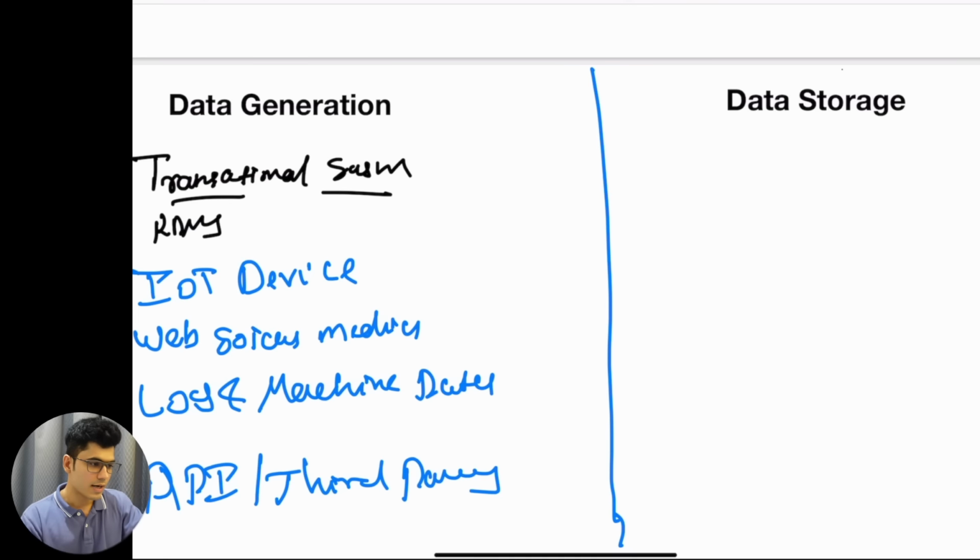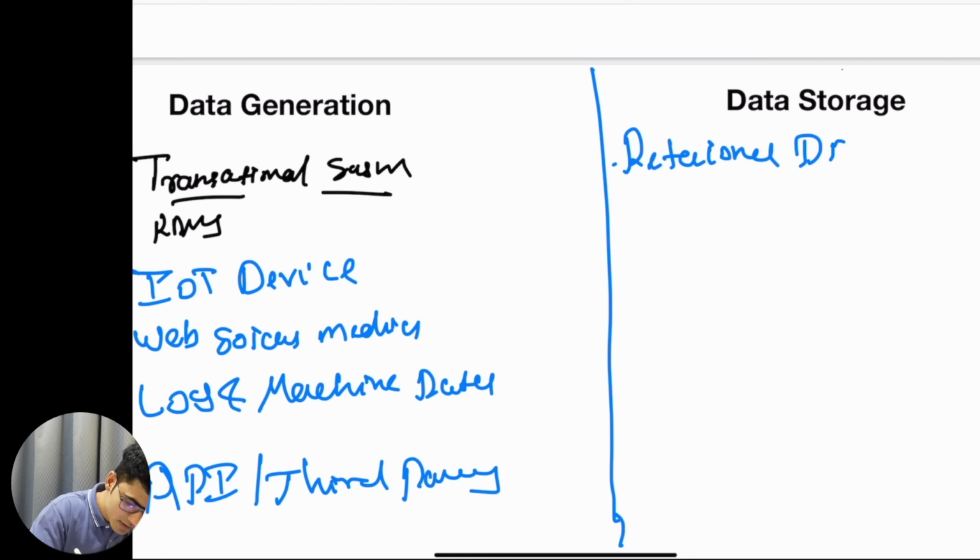Okay, now once we have the data available, we have to store this data. Okay, the storing of the data is basically we store it into the relational database. Okay, this is the same transactional data and relational data, so from the application to RDBMS, data is generated. Okay, this is where the data generation is, you can also put the RDBMS into data generation because it is connected to the application.